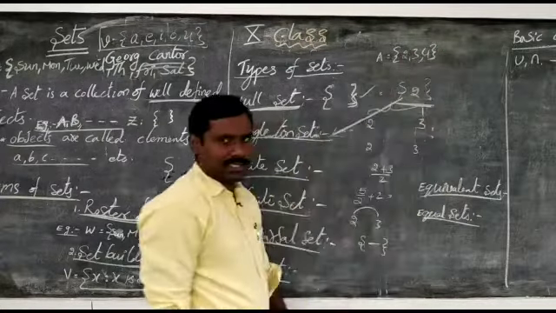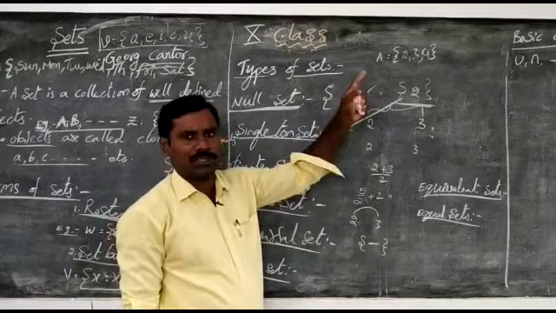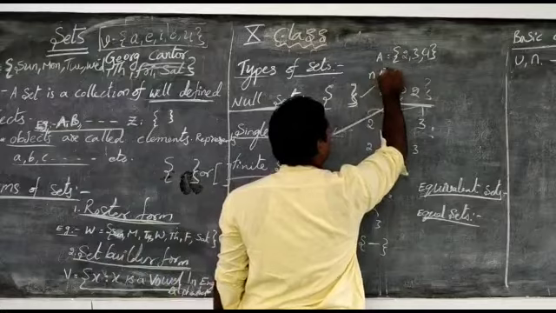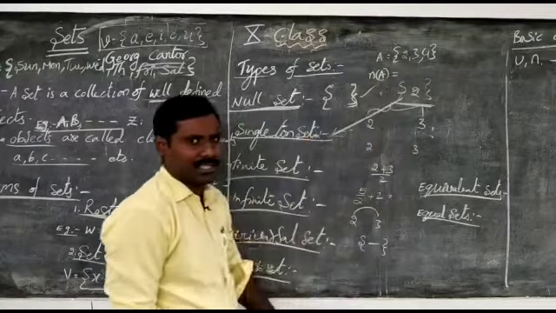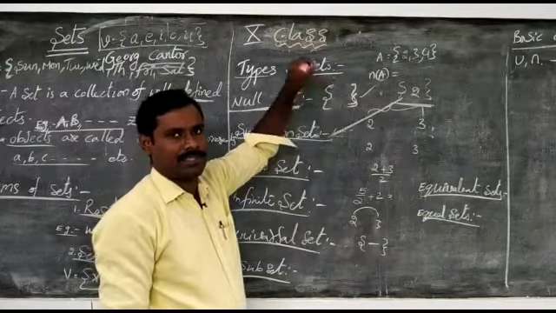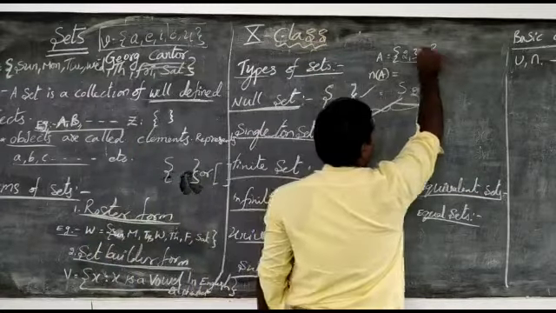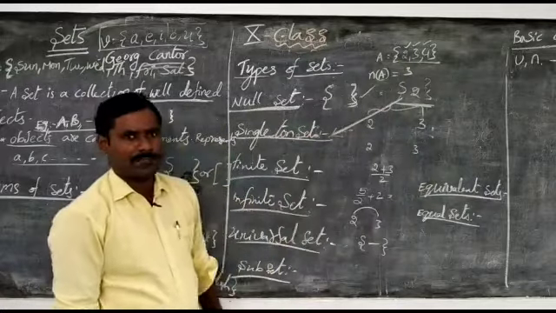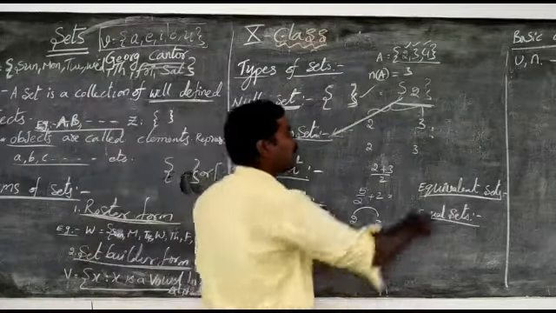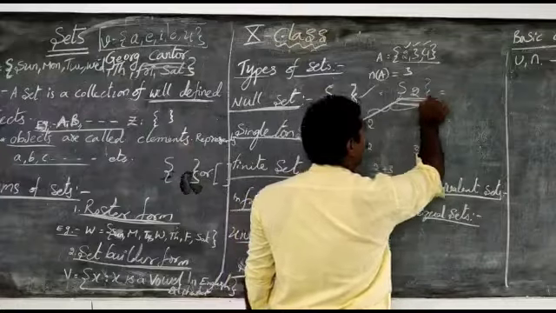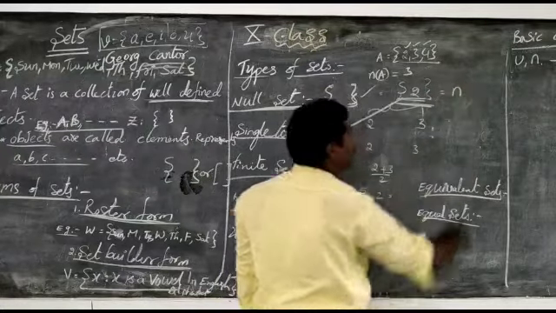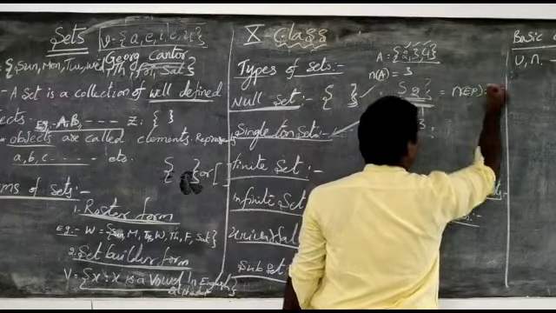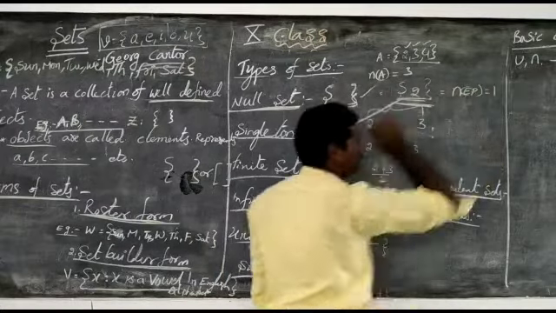What is the meaning of cardinal number? Cardinal number is the number of elements in the given set. How many elements are there? 1, 2, 3. Therefore, n(A), the cardinal number of set A, is equal to 3. The even prime set has only one element, so its cardinal number is 1.